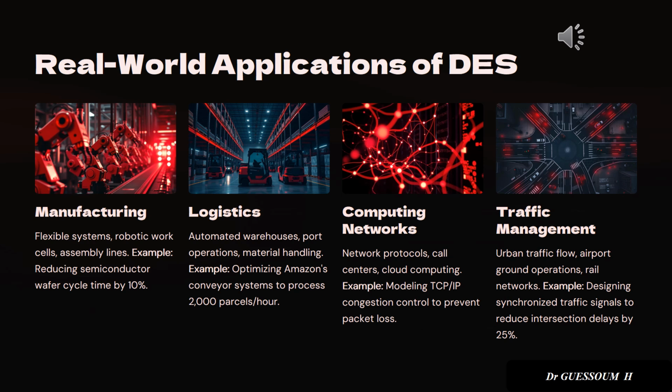In logistics, they are used to manage flows in automated warehouses or port operations, like making sure parcels move efficiently throughout a conveyor system. In computing networks, discrete event systems help simulate and manage network traffic, ensuring protocols like TCP/IP prevent data loss. And in traffic management, these models guide the design of smart traffic lights or airport ground operations to reduce delays. In all these cases, discrete event systems allow engineers to simulate, predict, and optimize system behavior before any real-world implementation.